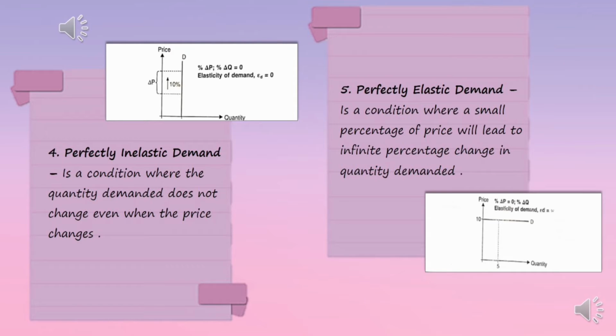Next is perfectly inelastic demand. It is a condition in which the quantity demanded remains constant even if the price changes. This is very rare as it happens when there is no substitute product in the market. For example, if the price for insulin increases by 10%, the quantity demanded remains constant as diabetic patients cannot change their consumption based on price. Last but not least, perfectly elastic demand. It is when a small percentage change in price will lead to an infinite percentage change in quantity demanded, thus making the demand curve perfectly horizontal. But keep in mind that this is a very rare situation to occur in real life.